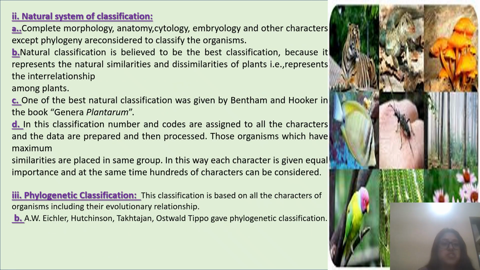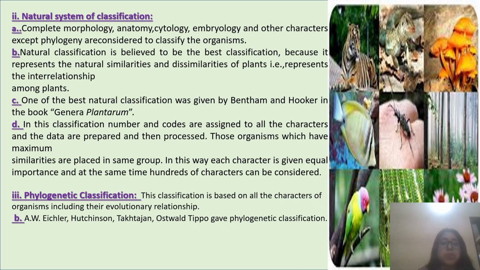The next type is the natural system of classification. Here complete morphology, anatomy, cytology, embryology, and other characters except phylogeny are considered to classify the organism. Natural classification is believed to be the best classification because it represents the natural similarities and dissimilarities of plants, that is, it represents the interrelationship among plants.